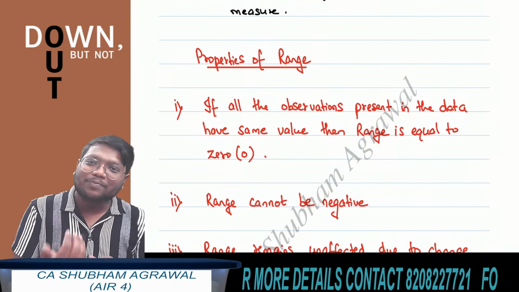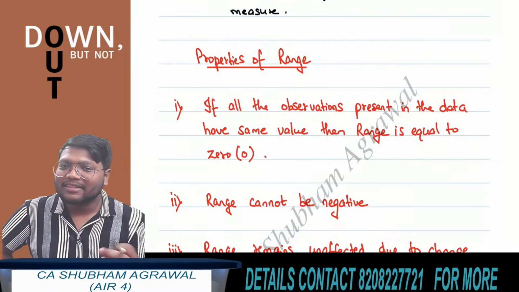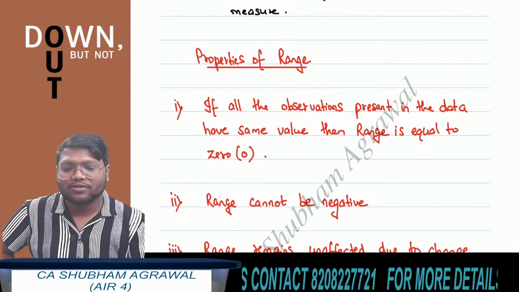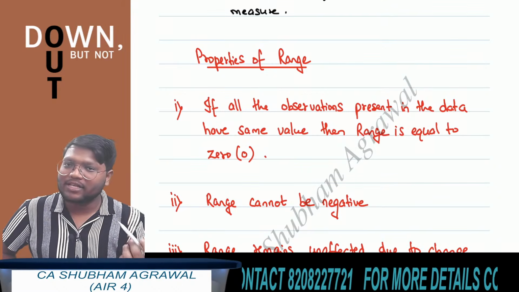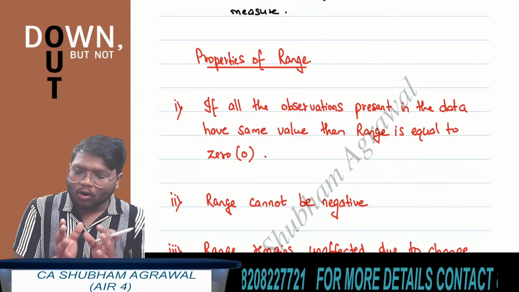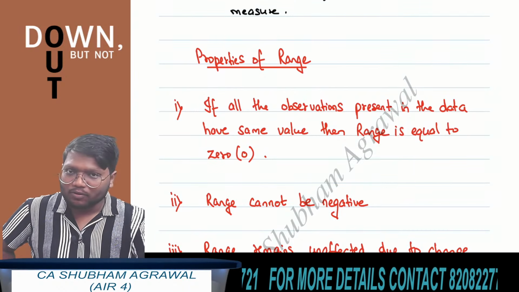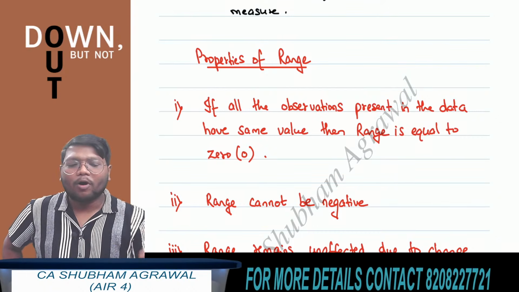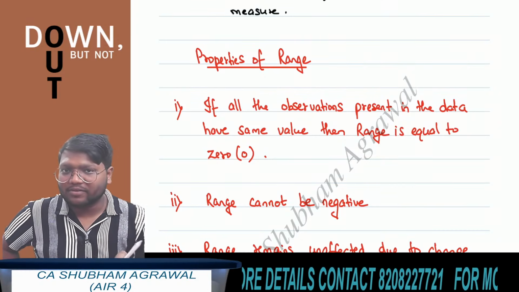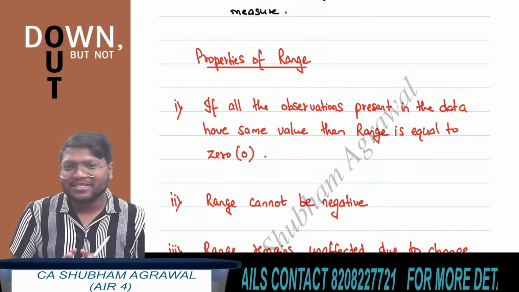But in measures of dispersion, what we have to write: if all the observations present in the data set have the same values, then the measure of dispersion is equal to 0. So range is equal to 0, mean deviation is equal to 0, quartile deviation is equal to 0, standard deviation is equal to 0. Whatever properties of range we are studying, all these properties will apply to other measures of dispersion also. So there is no need to cover properties of mean deviation, quartile deviation, or standard deviation. All the properties of range will be applicable to other measures of dispersion also.